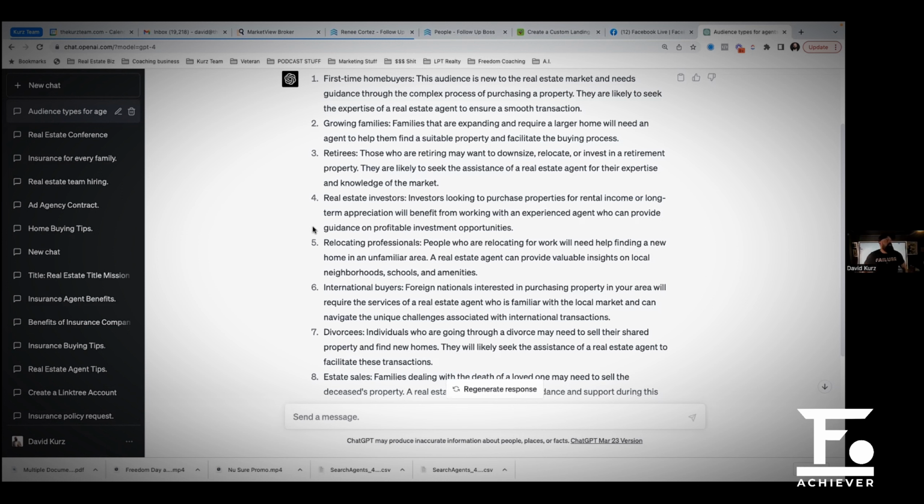All right, so let's do this. One marketing rule that you have to really get into your head is that having a broad answer is not the way to go. You want to get as specific as possible. In this case, we've got relocation, first-time home buyers, growing families, divorcees, growing families, reloads. So reloads and growing families are tied.